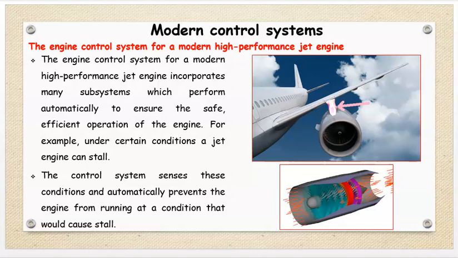Now suppose that aeroplane is at a height of 1000 meters with respect to the ground. Directly that aeroplane is not coming from 1000 meter to 0 meter, that is to the ground. First of all, he has to take the aeroplane down to 800 meter height. Again, he will take the aeroplane to a 600 meter height. Again, he will take it to a height of 400 meter. Again, to a height of 200 meter, and slowly he will land his aeroplane on the ground. Therefore, to control all these actions, these modern control systems are used.